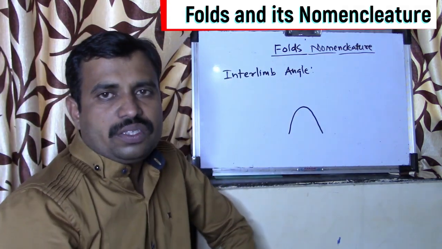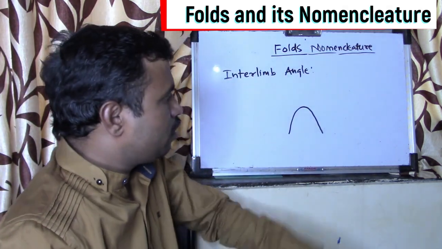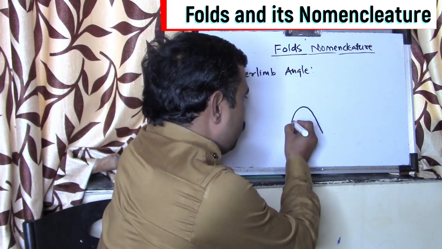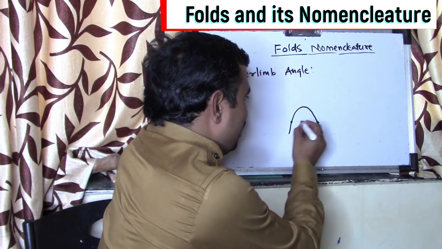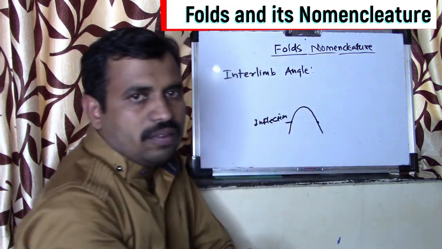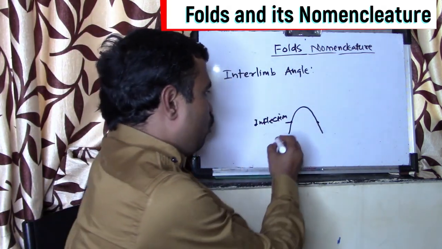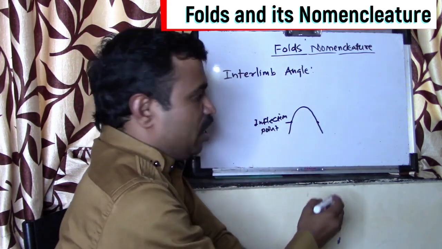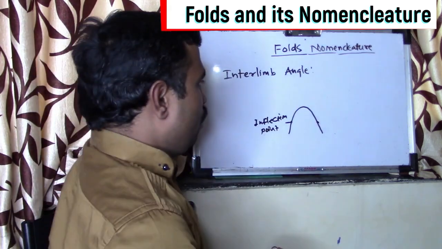The next terminology, that is the interlimb angle. Suppose this is a fold. This is the inflection point of this particular fold. These are called as inflection points. Later on we will discuss what is the inflection point. So this is the inflection point.